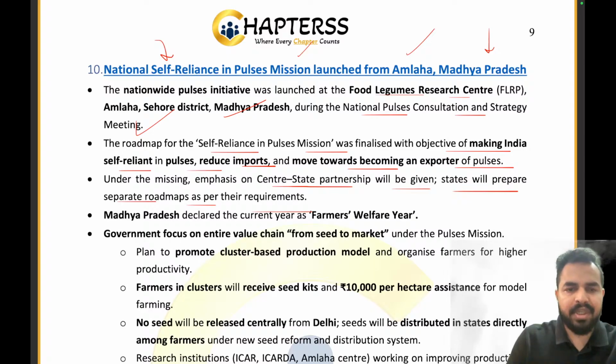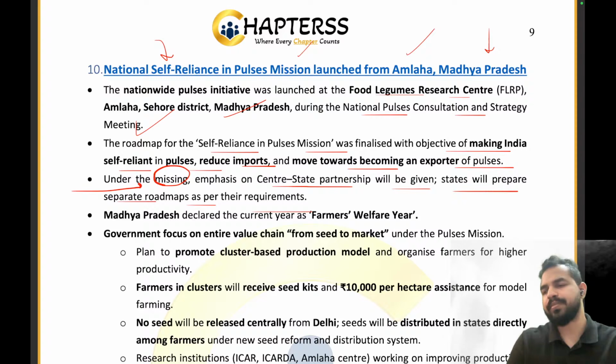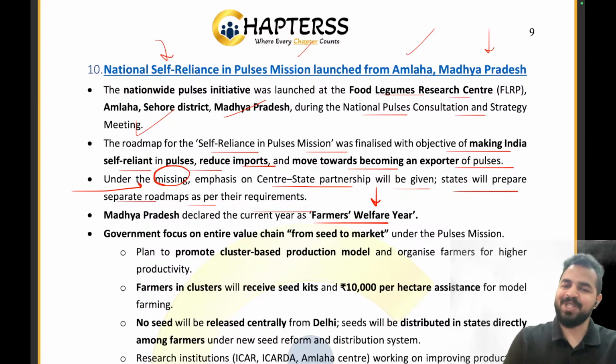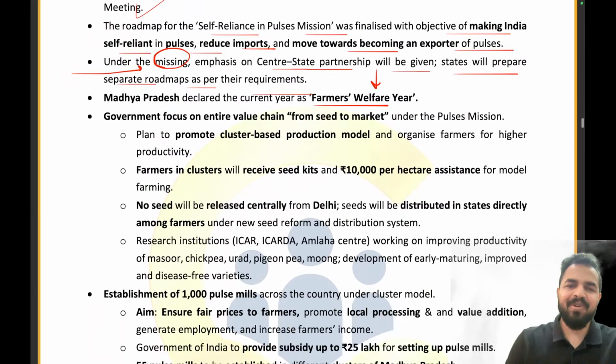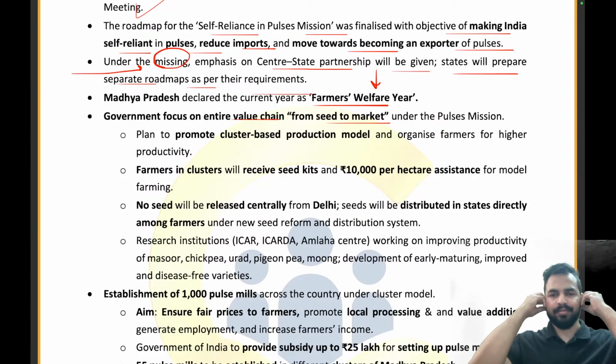So under the mission, guys, the word "mission" is missing here, it's basically a typo. It is the mission. Okay. So Madhya Pradesh has declared the current year as a farmers welfare year because the mission has been started from Madhya Pradesh. So Madhya Pradesh is thinking, why not declare a year for the farmers? So we are having a farmers welfare year this year. The government focuses on the entire value chain from seed to market under the Pulses Mission.